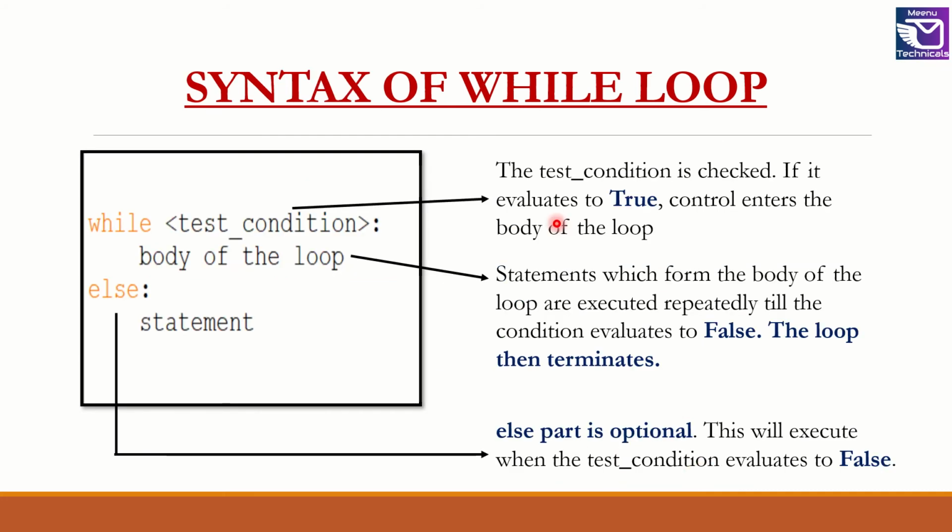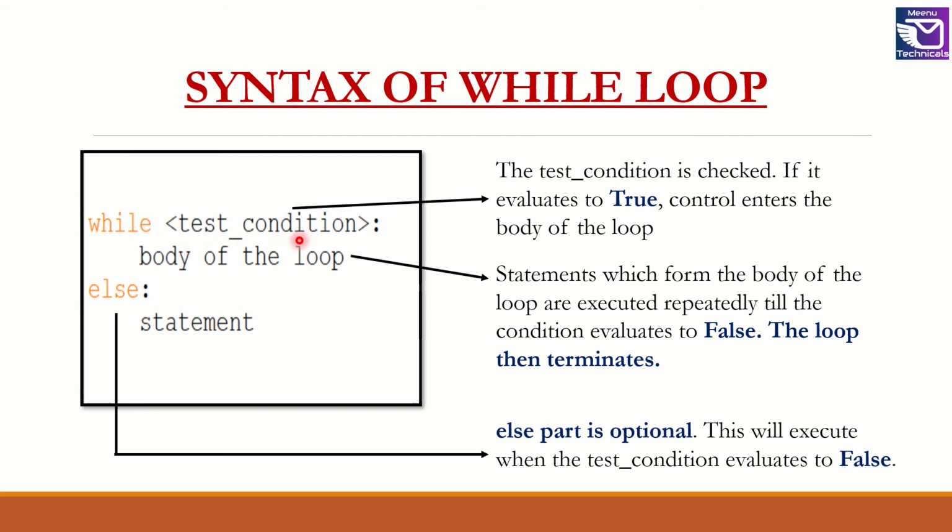Let us see the syntax of the while loop. We begin with the while keyword and then give the test condition. After that, we have a colon, which means that the statements which form the body of the loop will be indented. We also have an else portion. Here, the control is passed only when the test condition is false.